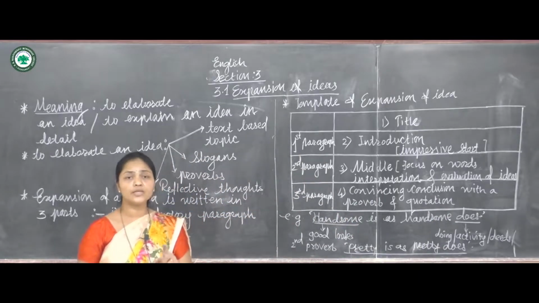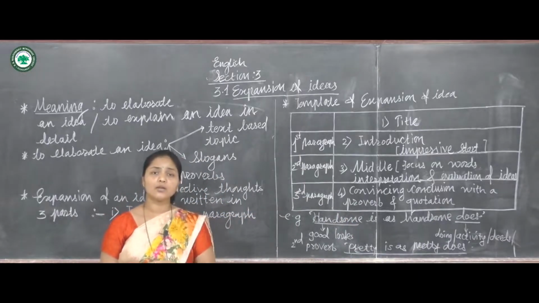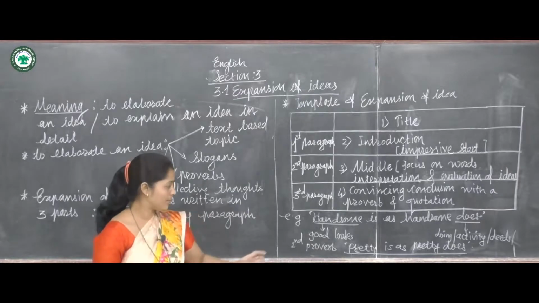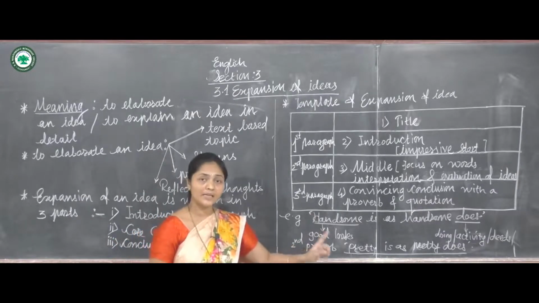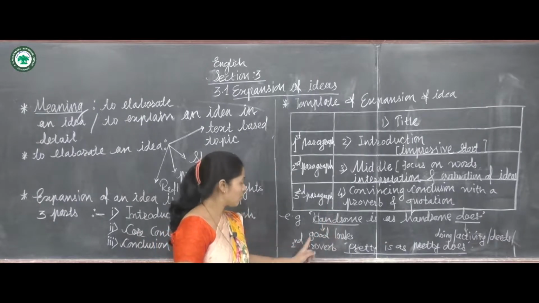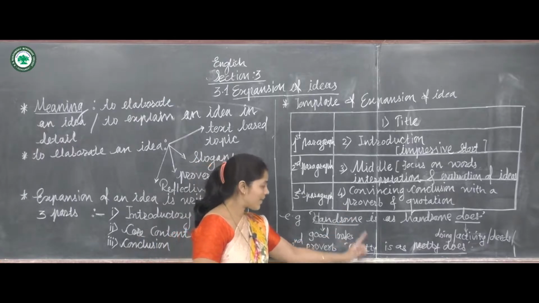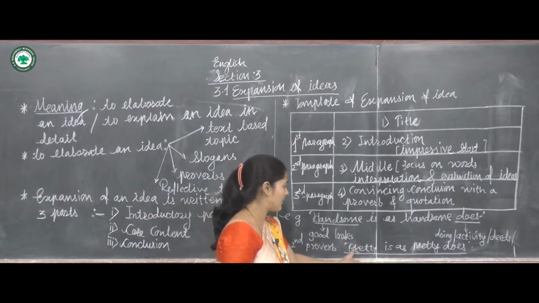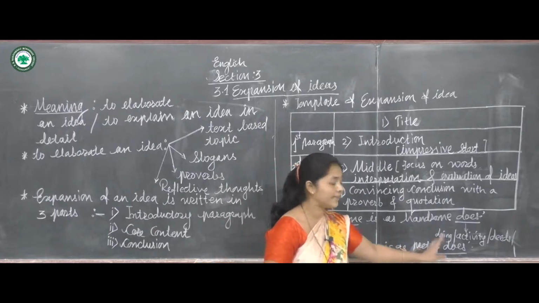Do not give a second idea or a new introduction in the summing up paragraph. Remember that you have to give a proverb similar to the given proverb or thought. You conclude your expansion of idea with this proverb, pretty is as pretty does.